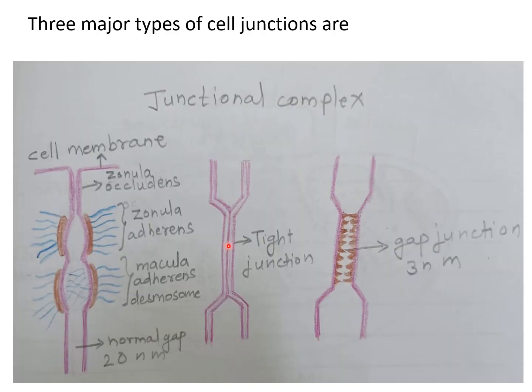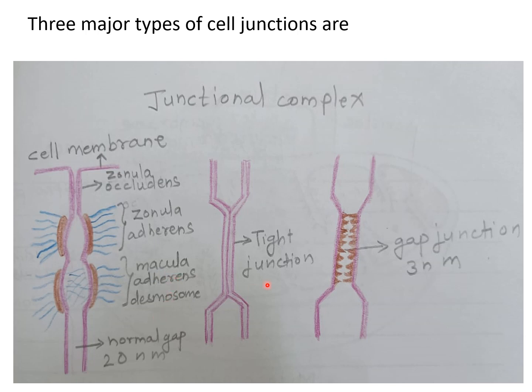We can see all the three varieties of cell junction. The first diagram shows anchoring junctions or adhesive junction. Anchoring junction examples are zonular adherence, macular adherence or desmosomes.